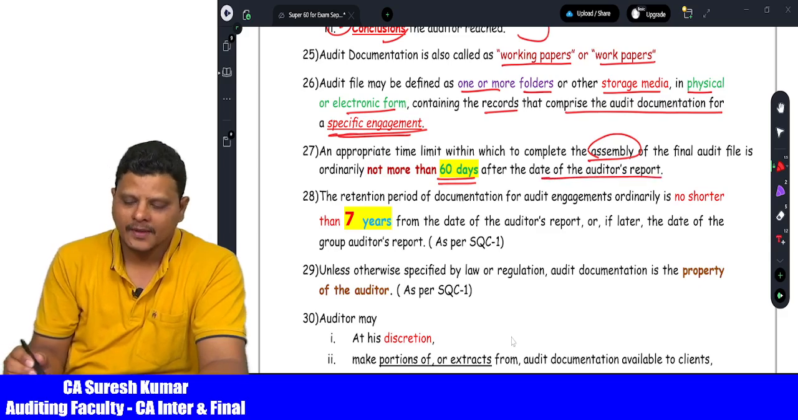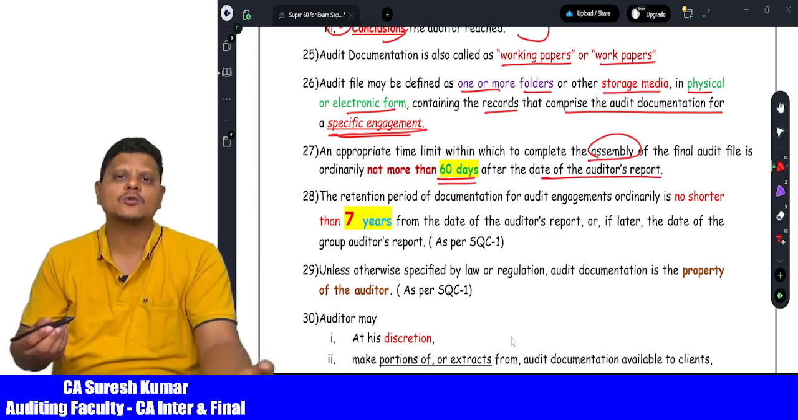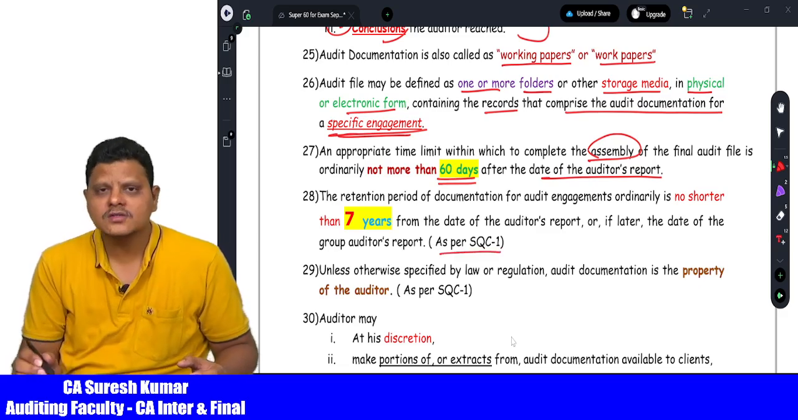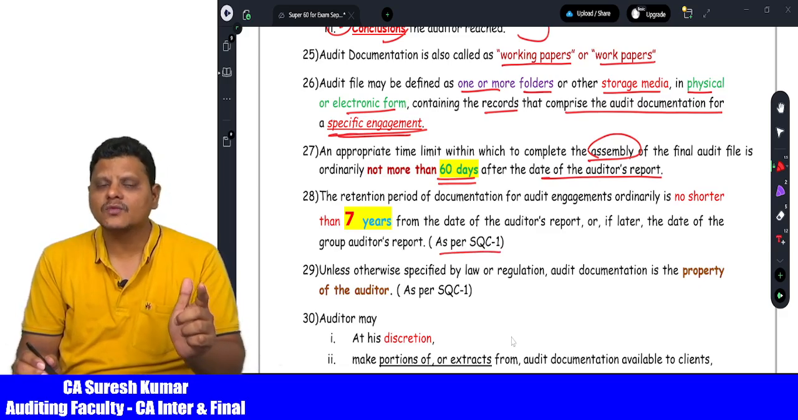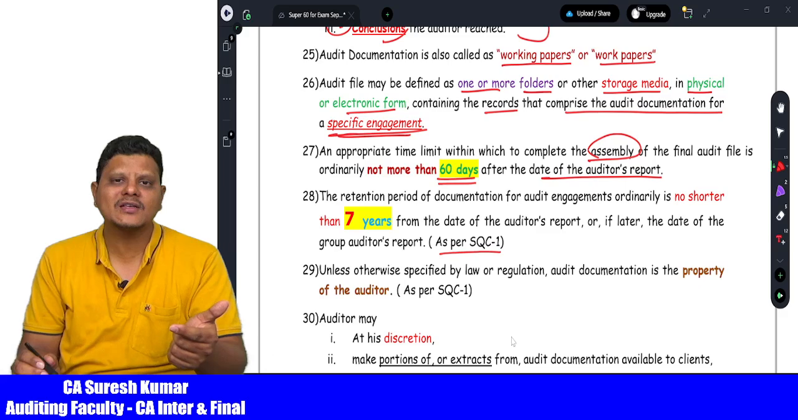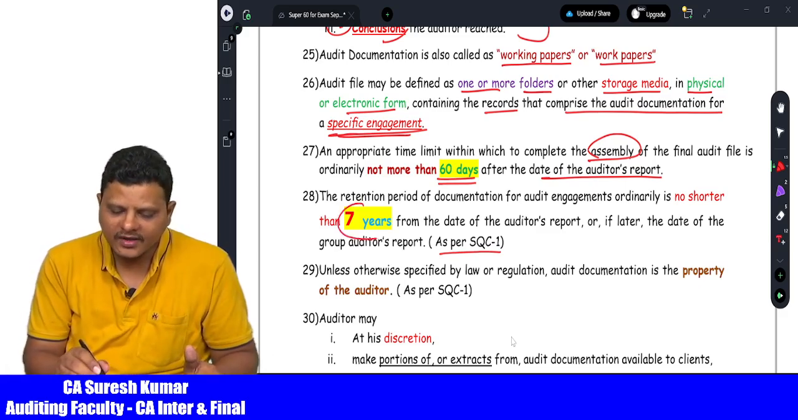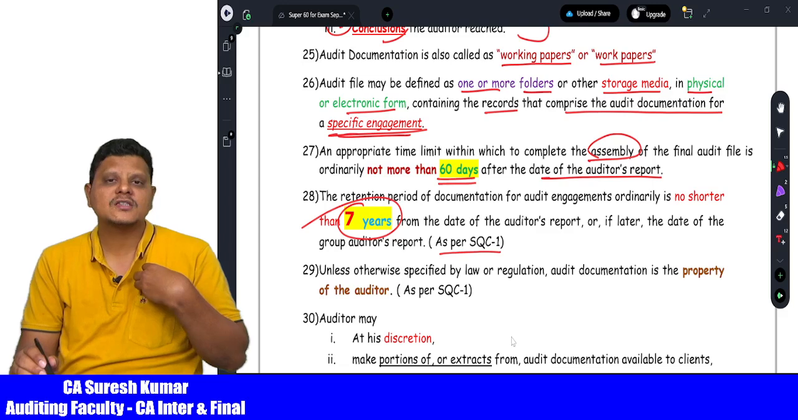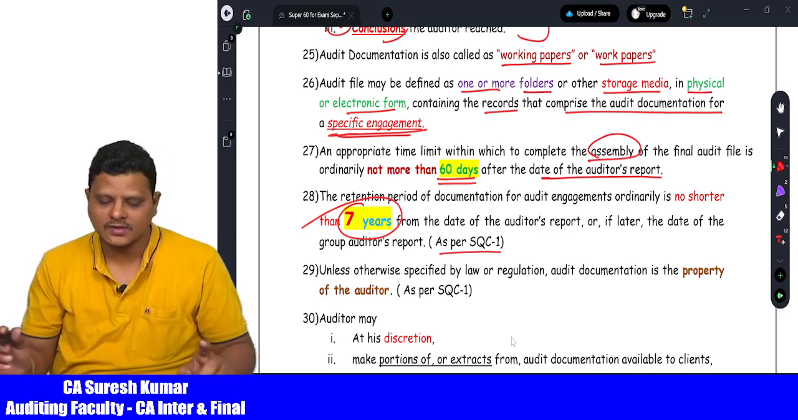Examination question. Then comes to the retention period of documentation. For how long does the auditor have to keep this documentation? SQC1 answers this. Standard number 230 talks about documentation, but for how many years the documents are to be kept is answered by SQC1, not by 230. So minimum 7 years the documentation should be maintained by the auditor, which is told by SQC1, not by SA 230. Important for examination.